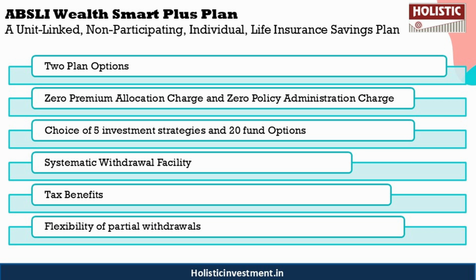So these are all the key features of the policy, and there are benefits like death benefit and maturity benefit, which will differ based on the plan option you have opted for. And as a ULIP policy, there are also charges that you need to pay. If you compare these charges with other unit linked products available in the market, the charges in this policy are lower. But the thing is, even though there are lower charges compared to other ULIP products, generally ULIP products lack the transparency in cost and investments that are found in other market related instruments like mutual funds, for example. So all these charges will significantly impact the returns in the long term. So this is a drawback that you need to consider before deciding to invest in this policy.